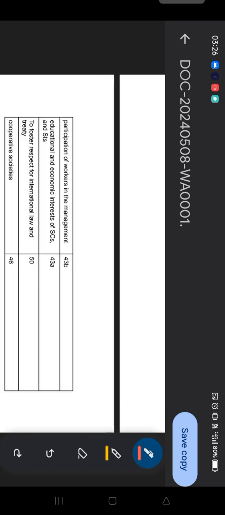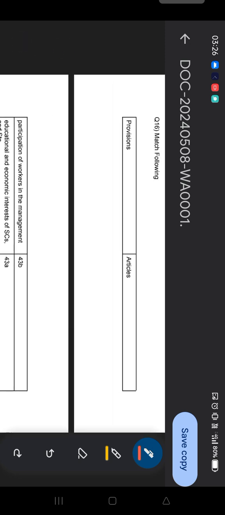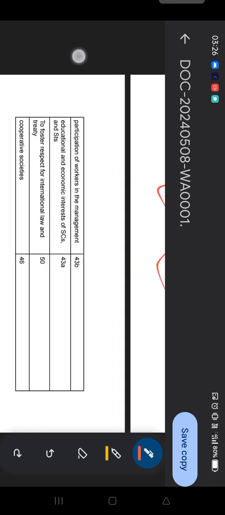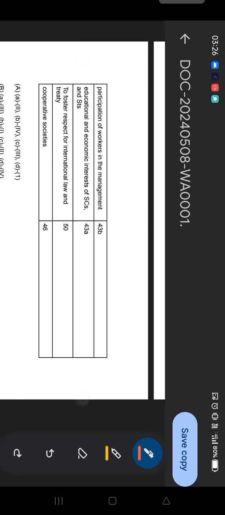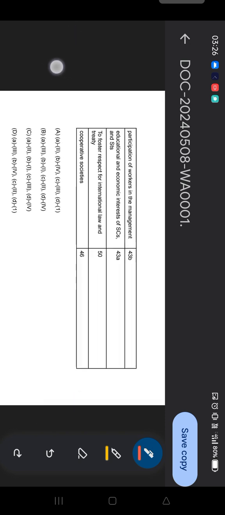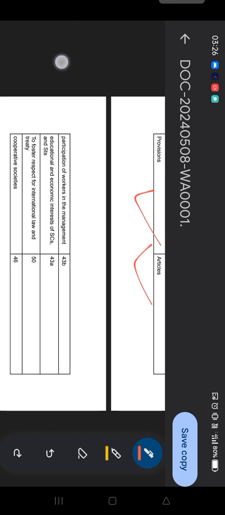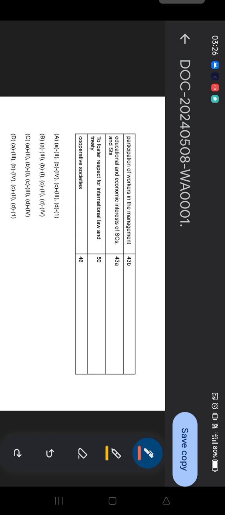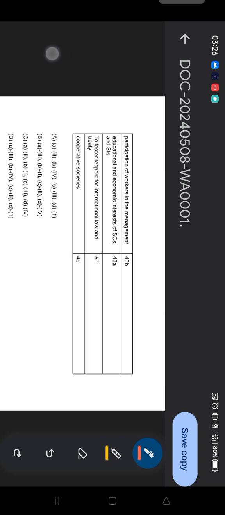Question number 16, and you need to find the provision and article. You should match the article and the related provision of the DPSP. By the way, this is going to be your last question, and you should be able to provide the answer to this question, and your time has already started.